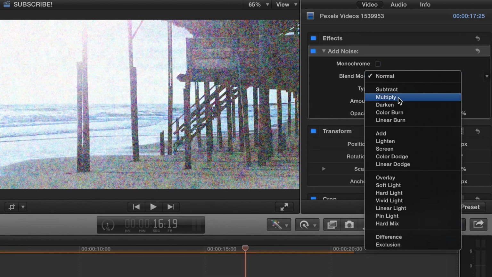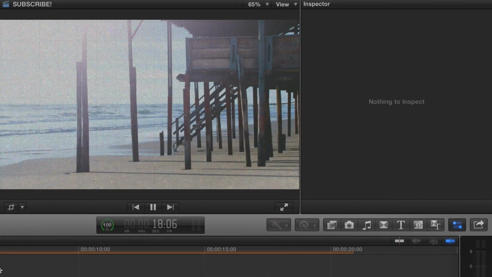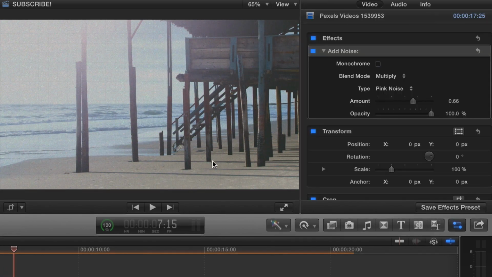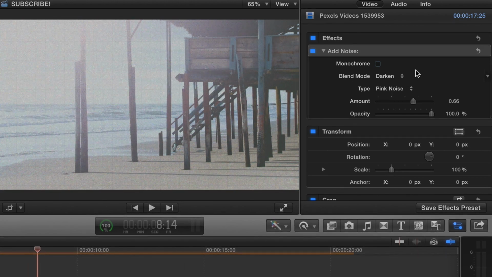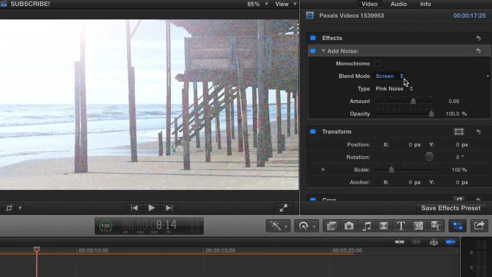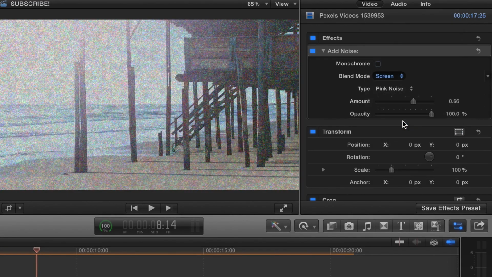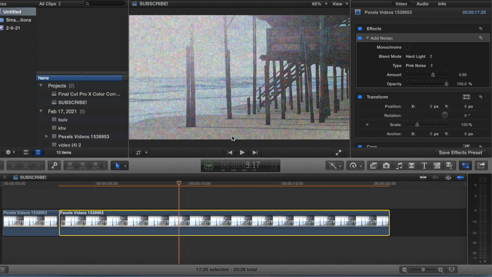Check out blend mode. Darken. Screen. Yeah, pretty cool. So just play around with it, guys. It's pretty easy to do.